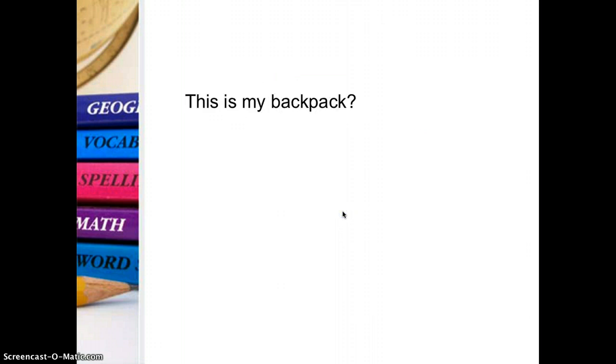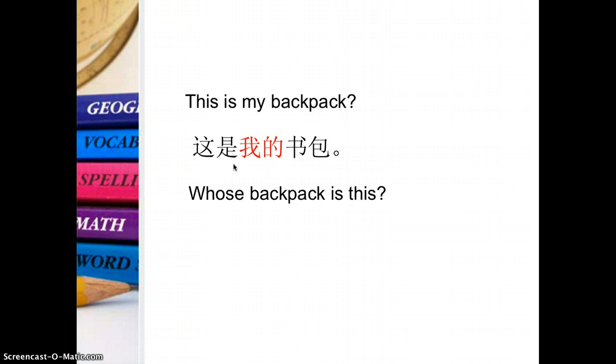Okay, now let's look at this sentence. This is my backpack. It's not a question mark here. Okay, so 这是我的书包. This is my backpack. 这是我的书包. So if we see this sentence as a reference, can you change it into this question? Whose backpack is this? So remember what question word we need? We need 谁的, right? So we just put 谁的 into this sentence and replace this component. It should be 这是谁的书包, right?